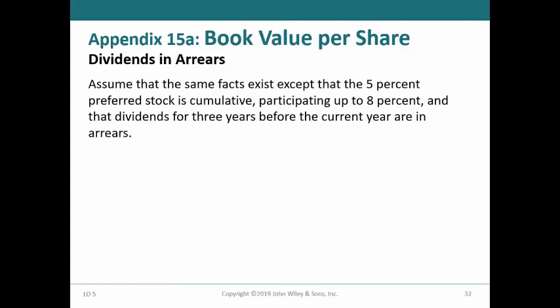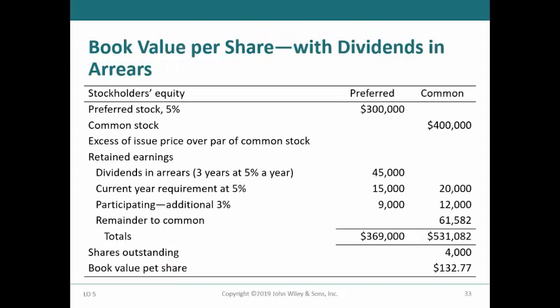up to 8%, the calculation of book value per share is more complex. The stockholders' equity is divided between the common and the preferred stock as shown. The preferred stock not only is allocated the par value, but also a portion of the retained earnings for the dividends in arrears of $45,000, the 5% current year dividend of $15,000, and the additional 3% of participation with the common shareholders of $9,000.